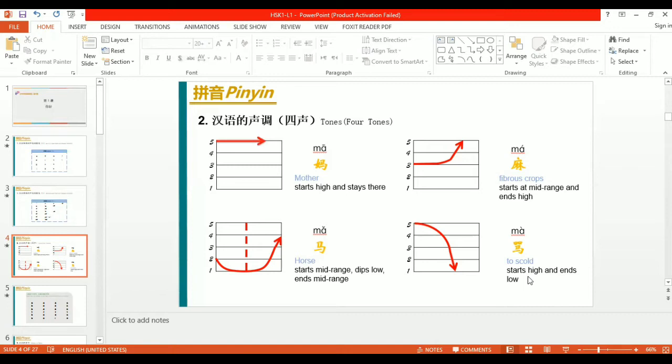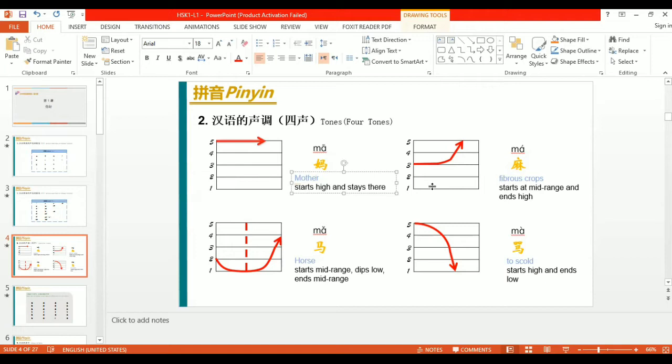But this is my fault because I am not pronouncing it correctly. So for the horse, it will be ma, because it has the third tone over the A, which is the final. So I have to read it just like ma. Then you will come to know that I am talking about the horse, not mother. In the same way, for the fibrous crops, it's ma, from the mid range going to high, ma.